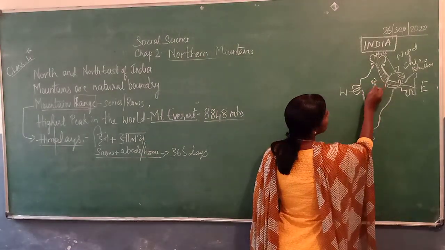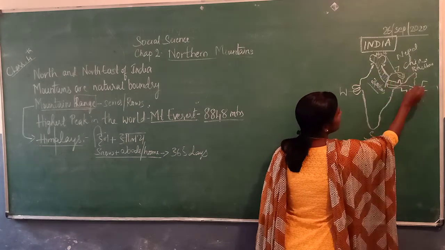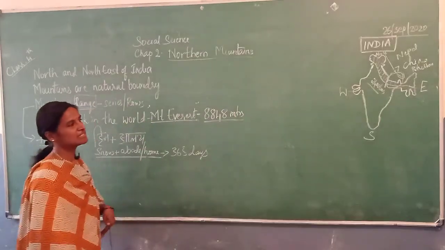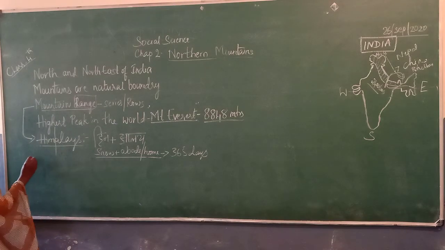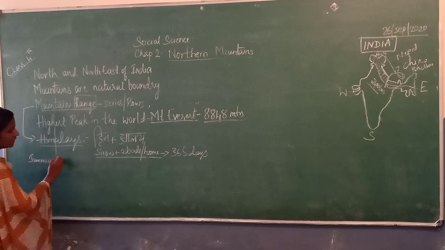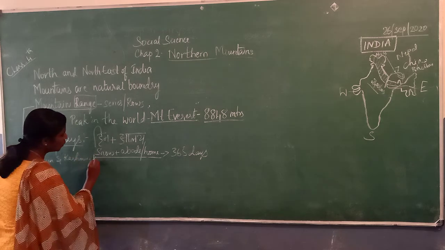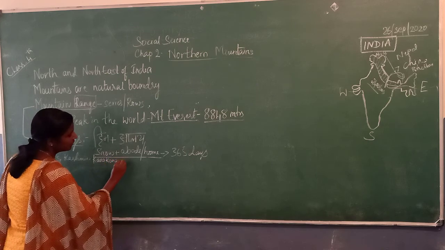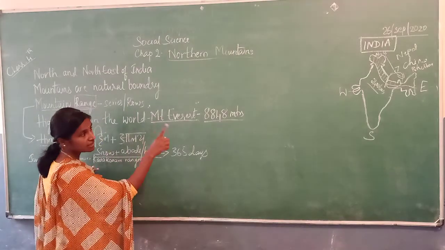It starts from Jammu and Kashmir. We find the Karakoram range from here to Arunachal Pradesh in the east.